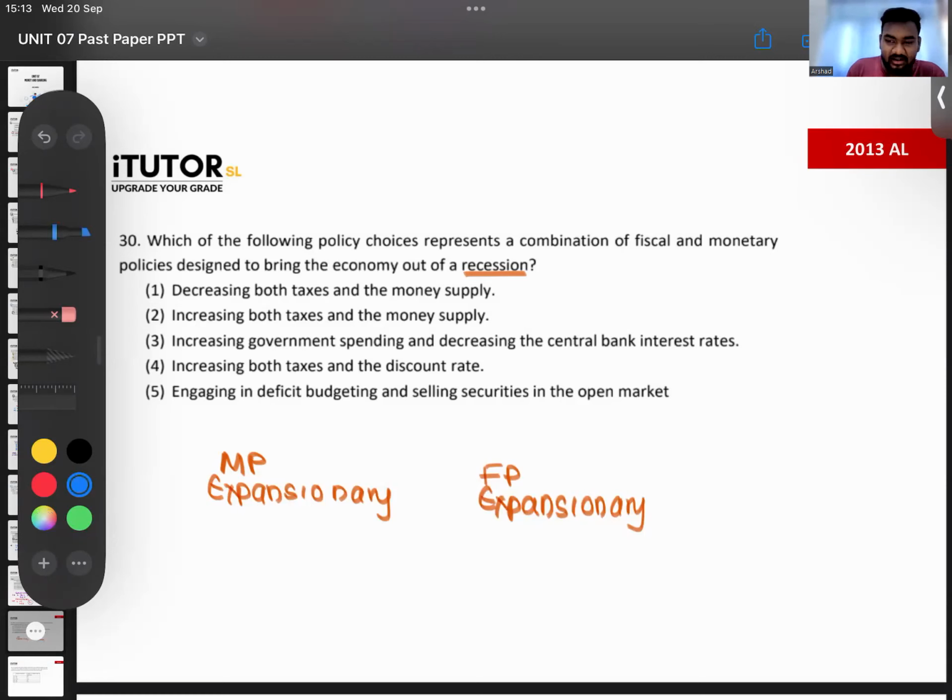How can we have an expansionary monetary policy? You will reduce the interest rates and try to improve the money supply. How can you have an expansionary fiscal policy? You will reduce taxes and increase government spending. Government spending will come up. So look at the answers and see which one makes sense.